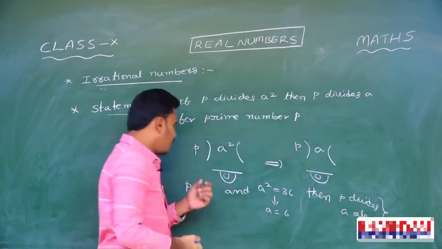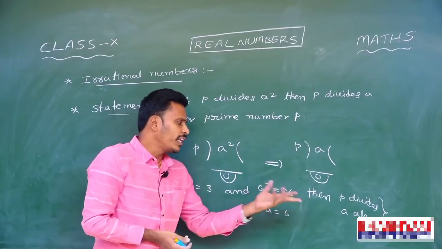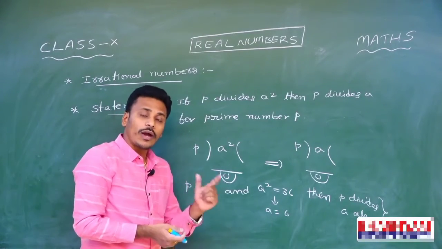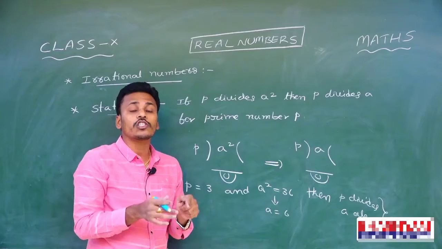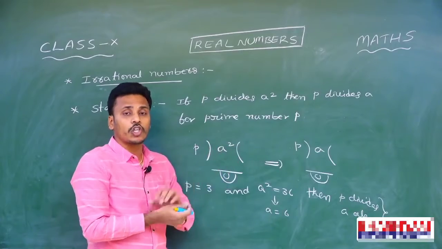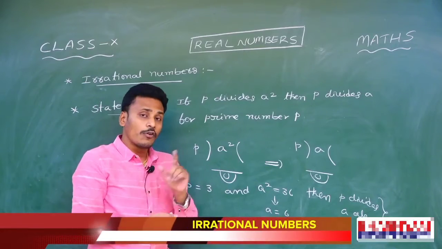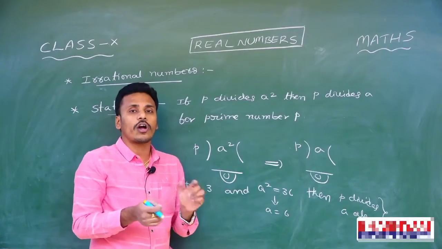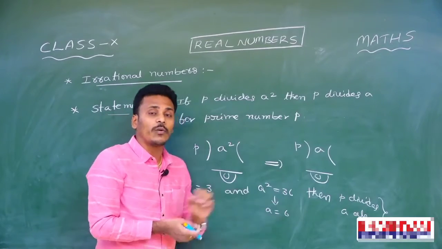Okay, this is one example by taking a few numbers in the place of A square and P. Since 3 divides A square, then 3 divides 6 also. Suppose in the place of P, you take 4. 4 divides A square, is it right? Right. But 4 divides 6, is it right? No. Since 4 is not prime there. It happens only for prime numbers P. If P is not prime, then this statement is not correct. You can confirm it by taking P equals 4 and A square equals 36. 4 divides 36, but 4 does not divide 6. Why does it happen? Because 4 is not a prime. If a number is prime, then for sure, if it divides A square, then compulsorily it divides A also.